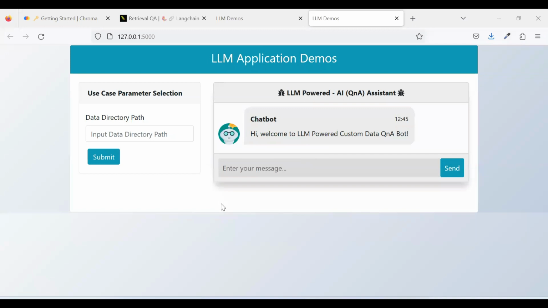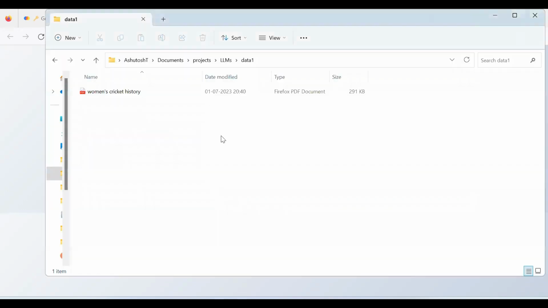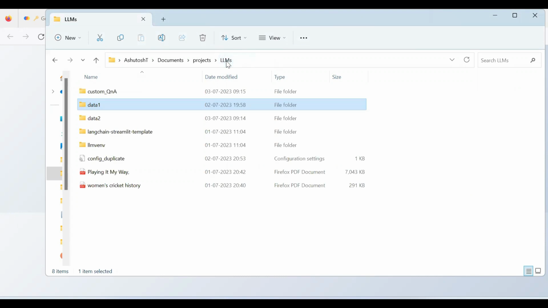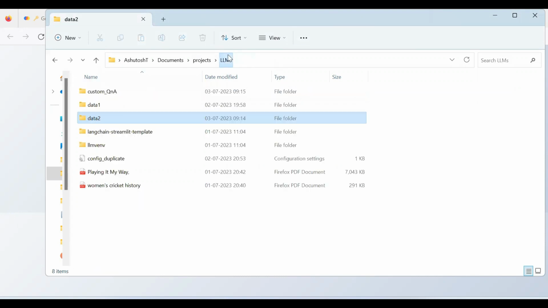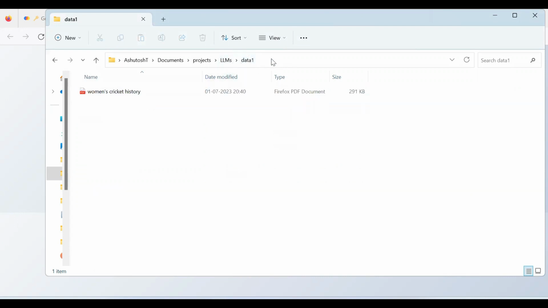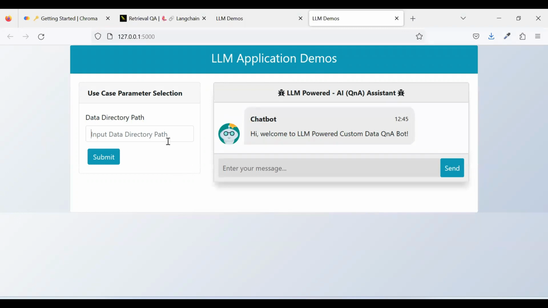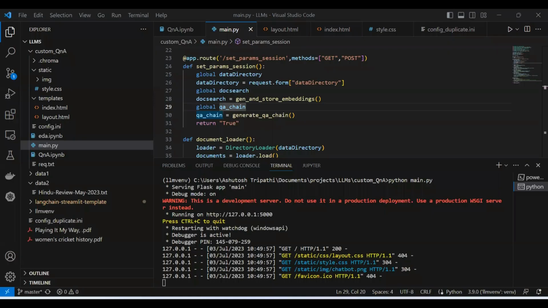So now you see, once we ran python main.py, this UI opens. On the left side we have a directory path, so let me input the directory path. Before that, at the start, I showed you the May 23 current affairs data, but let's train on this data, the women's cricket history. So let me pass this directory path here, and now if I submit, let's see what is happening in the backend.